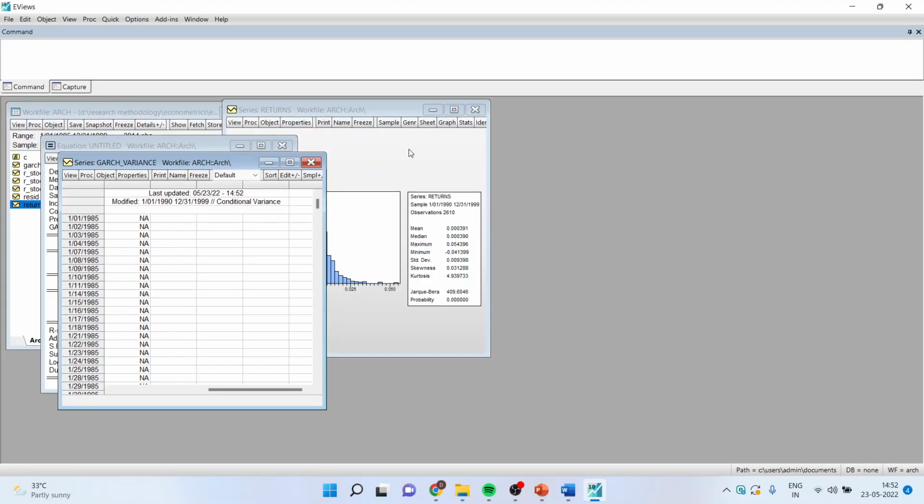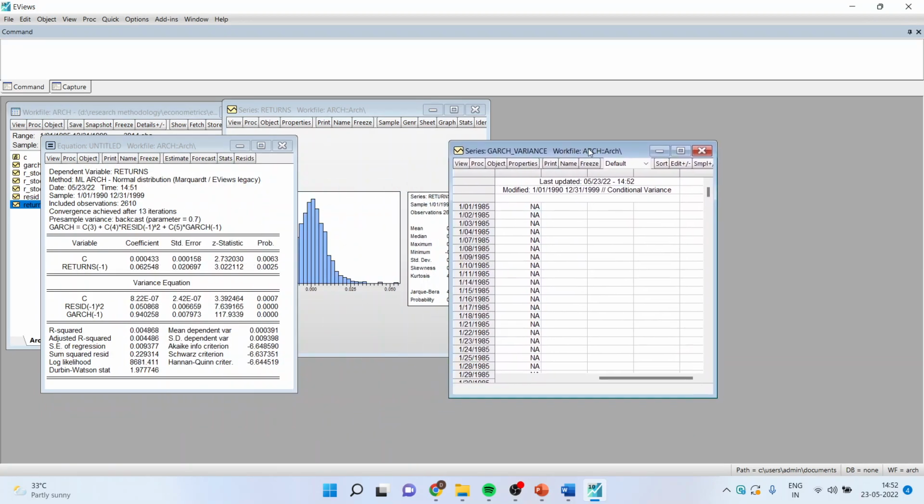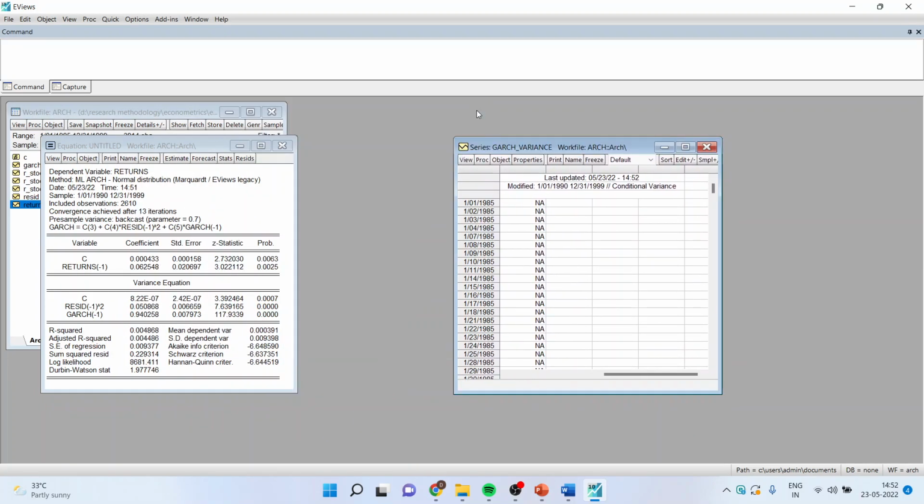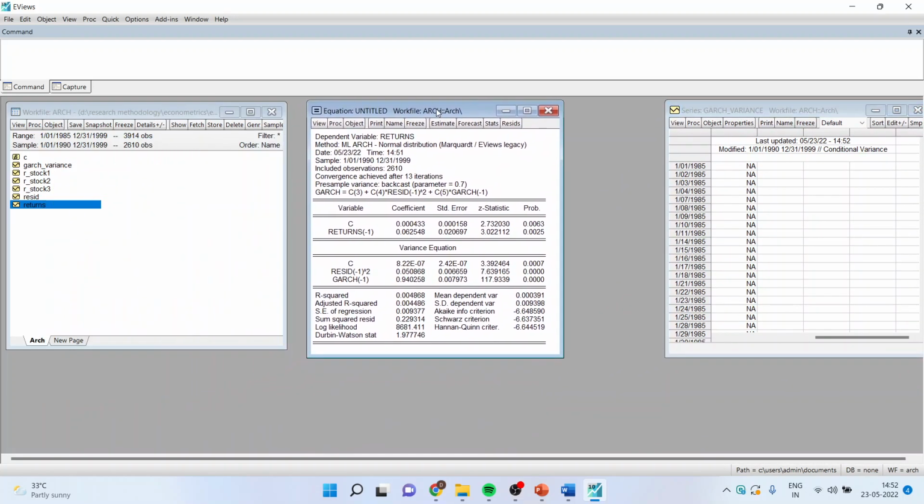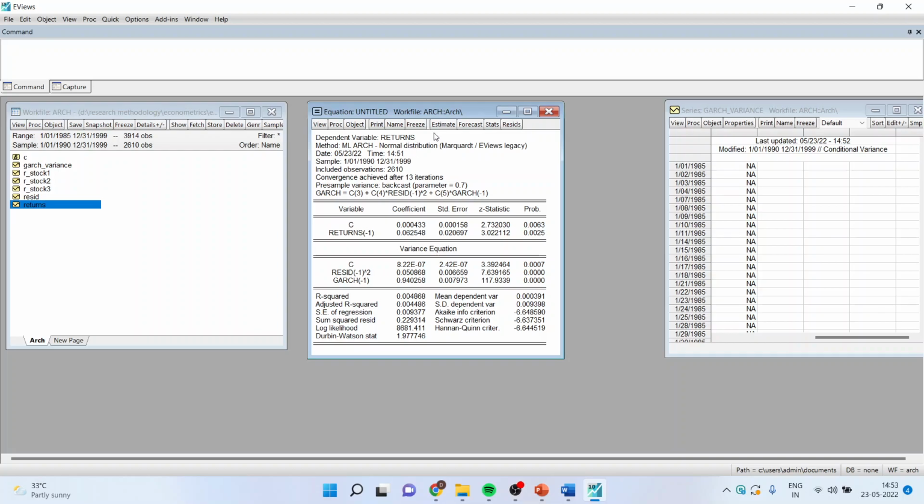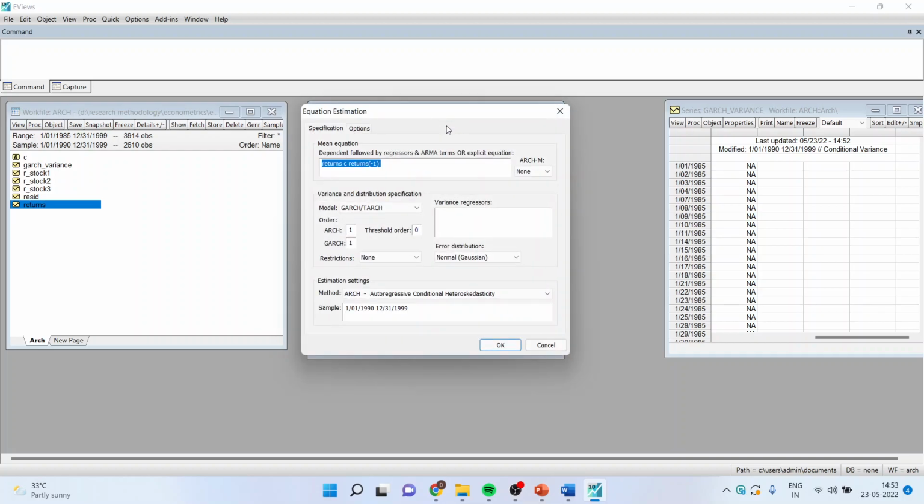Again, I'll go back in the model. This is the GARCH variance series. This is your model. Again, I'll go in Estimate, and now I'll change the model to ARCH model. I'll include 6 ARCH terms and no GARCH terms. So there are 6 terms in the ARCH family, and the GARCH family has been made with 2 terms. Click OK.